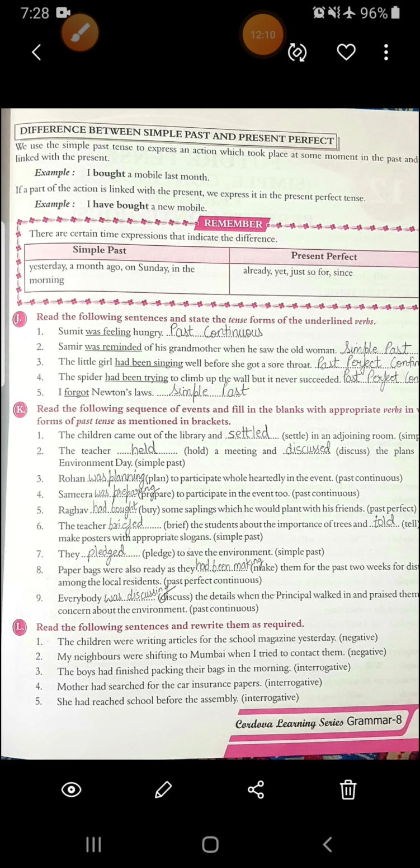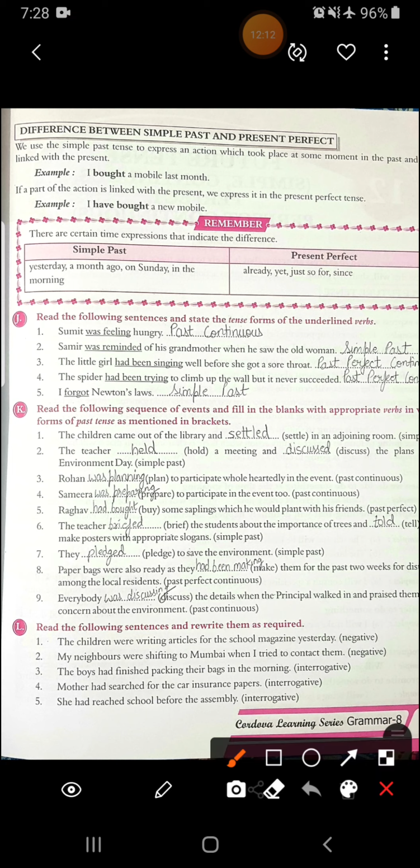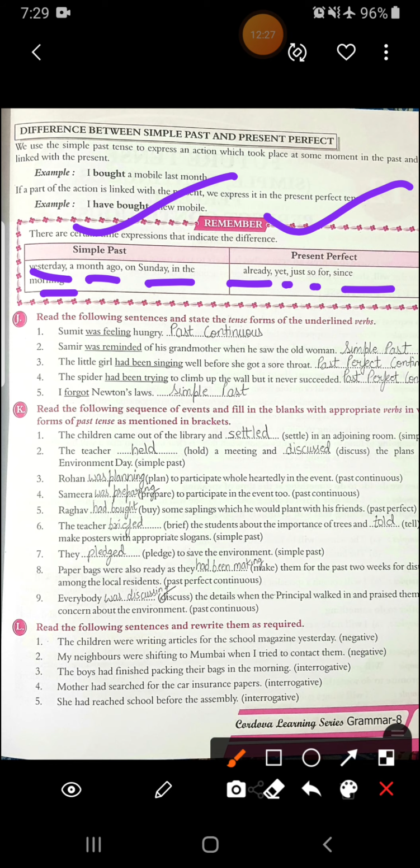Alright. Now remember, there are certain words and expressions that indicate the difference between simple past and present perfect. Like yesterday, a month ago, on Sunday, in the morning. All these are used with simple past. And with present perfect, we use already, yet, just, so, for, since. All these words you use with present perfect tense.